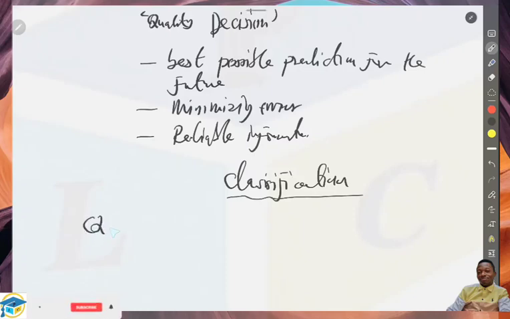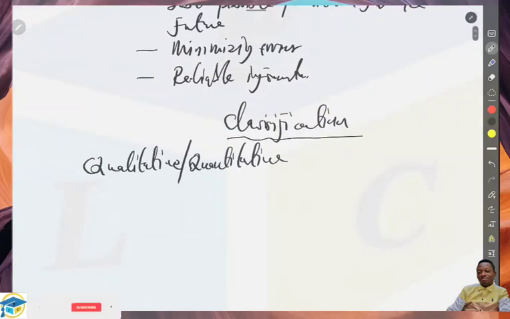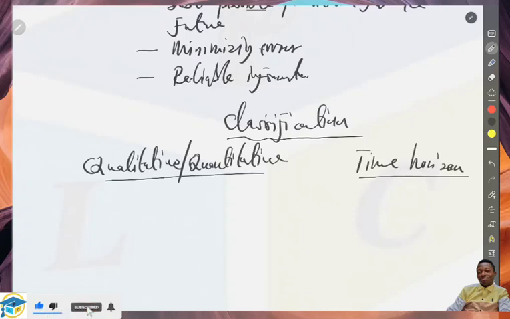So we talk about qualitative or quantitative forecasting. And then we also talk about time duration, the time horizon. So these are the two categories of forecasting. One classification is whether we make use of numbers or not, qualitative or quantitative forecasting. The other is the time horizon, where we take into account time.